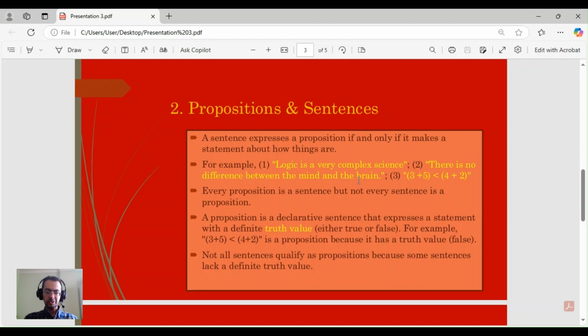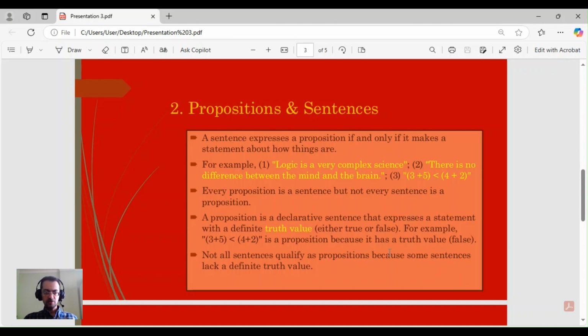It means that only declarative sentences can be either true or false. For example, if we use our last proposition, the mathematical expression, we can see that this proposition is false, because 3 plus 5 cannot be less than 4 plus 2.